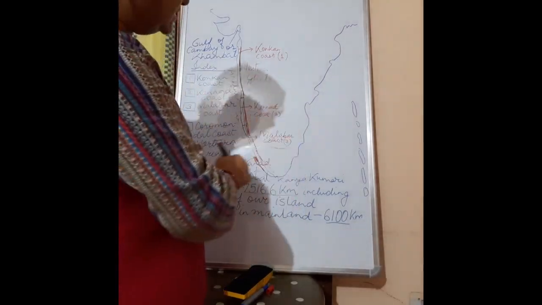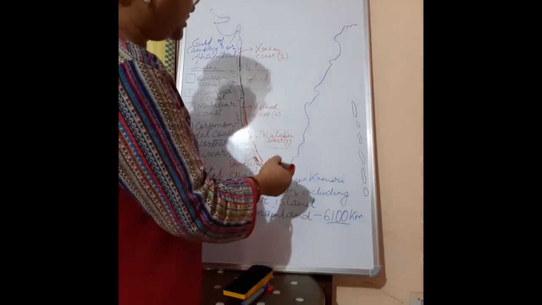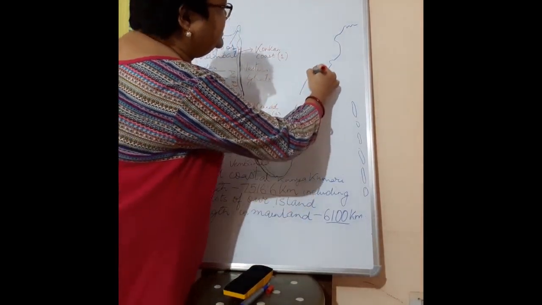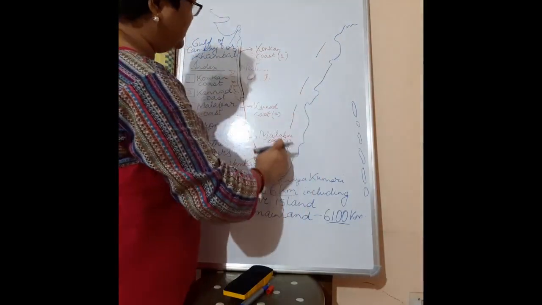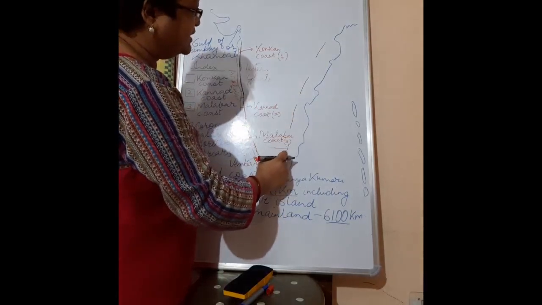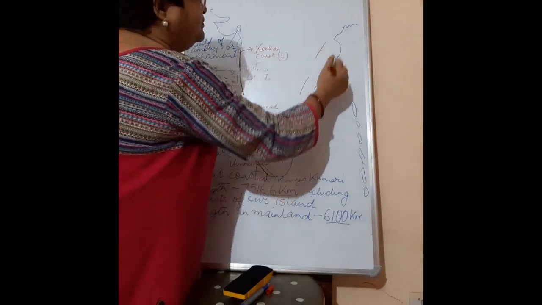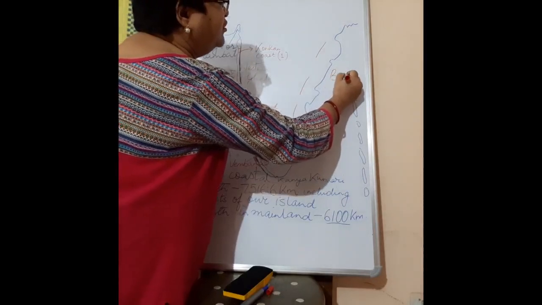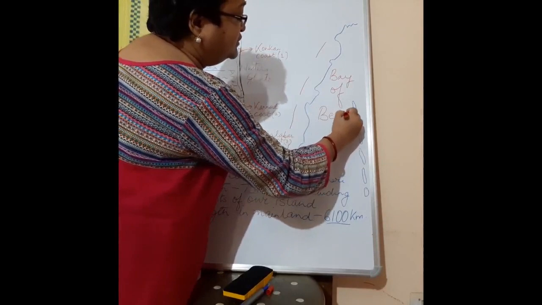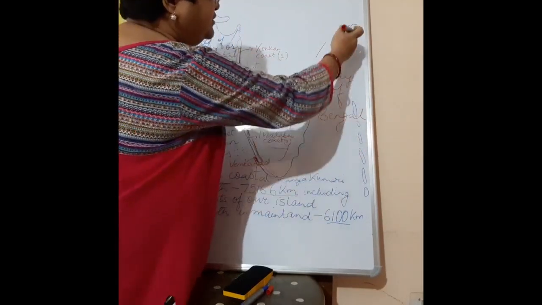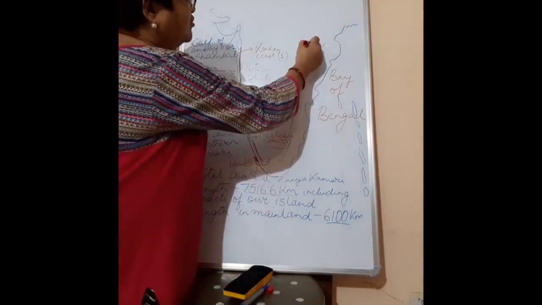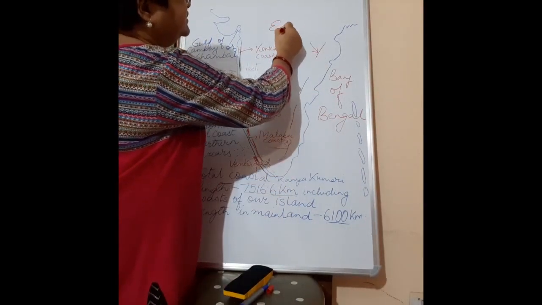Now coming to the eastern coastal plain. The eastern coastal plain obviously stretches between the Eastern Ghats and the Bay of Bengal. Now this is the Eastern Ghats. This one was the Western Ghats. So this side we have the Eastern Ghats, and of course our Bay of Bengal. The Bay of Bengal lies on the eastern side. This is our eastern sea washing the shores of the eastern coastal plain, and these are the Eastern Ghats.